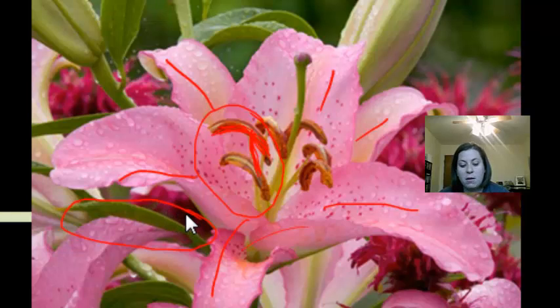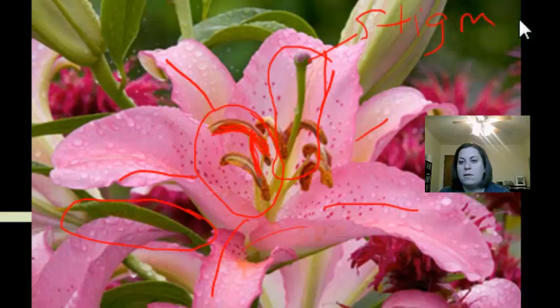The female portion or structure of the plant is called the carpel, and you can see that one right here in the center. Okay, it's the tallest structure. At the top here, you're going to see this is called the stigma. Now, the stigma is sticky. It's able to collect the pollen that's produced, okay, or released. So pollination is going to rely on the stigma to catch it. This is the style, okay, this long tube. The style is going to attach the stigma to the ovary. The ovary is down here in the bottom part of the plant.